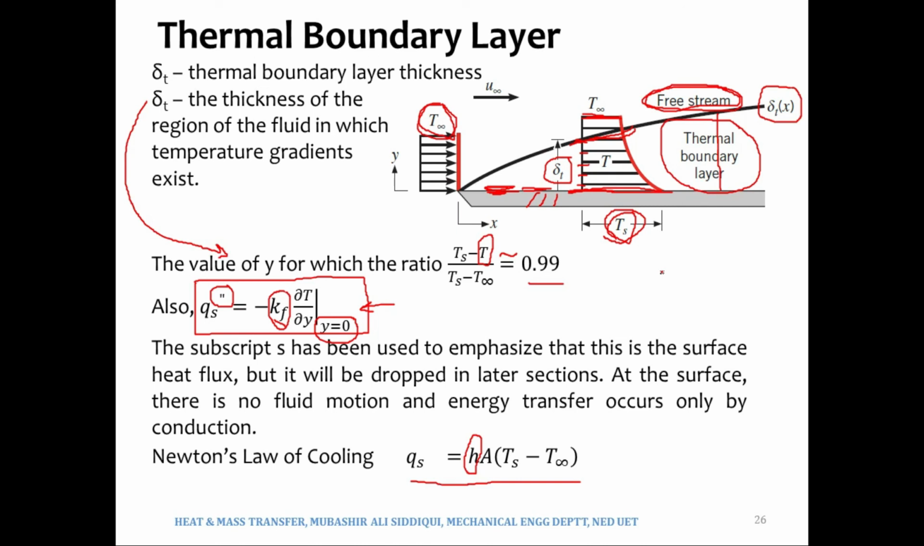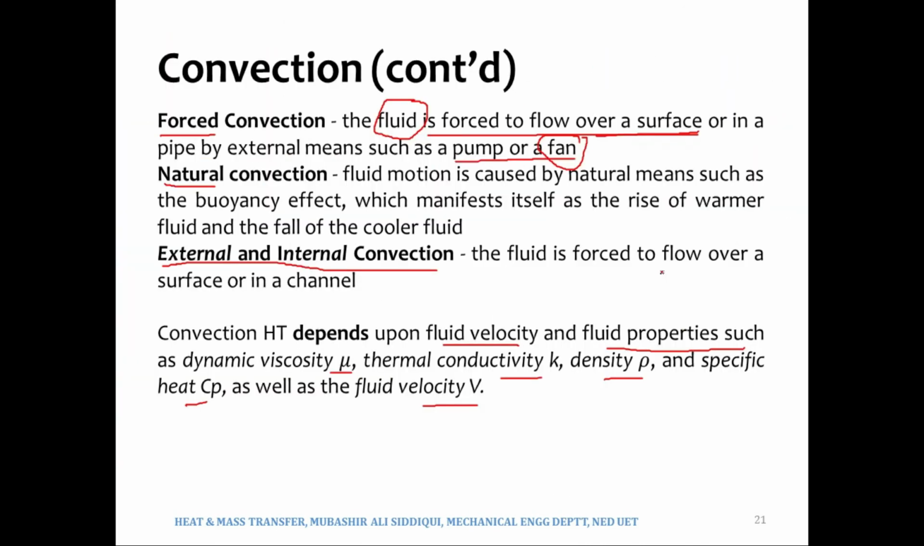So since H depends upon so many parameters, it cannot be a material property. Rather, as I had shown you earlier, H depends upon a lot of parameters such as the fluid velocity, the thermal conductivity of the fluid, and the viscosity of the fluid. Of course, you can find out the effects of the density or the viscosity on the heat transfer or on the velocity. Because if it is more viscous, it would have a different velocity profile, and if it is less viscous, it would have a different velocity profile, etc.